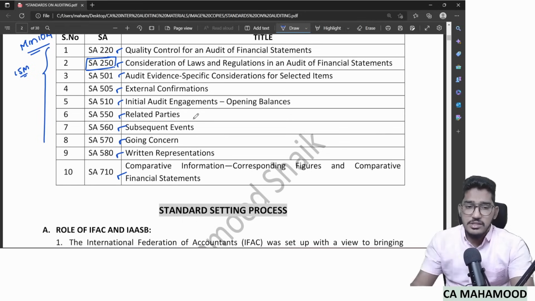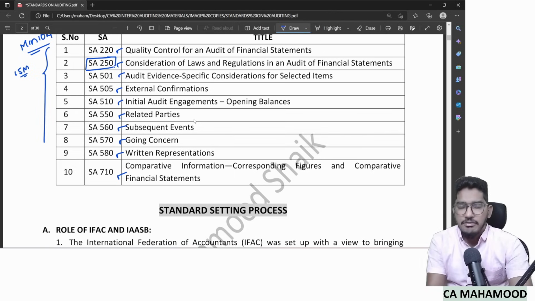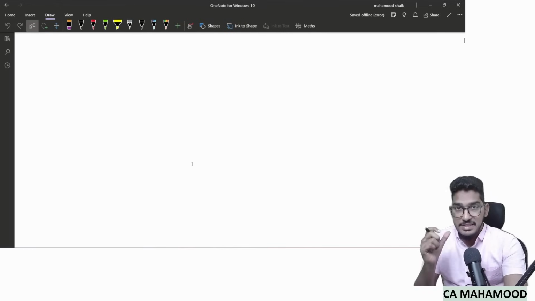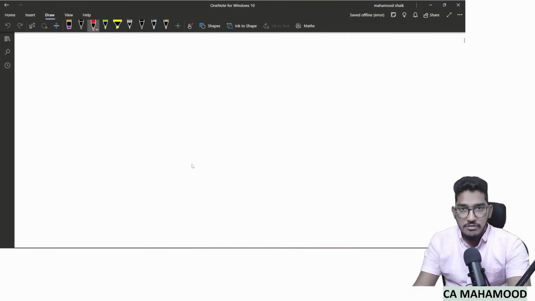First we'll be revising SA 250, which is about consideration of laws and regulations in an audit of financial statements. And one more thing, before we go into discussion of these standards, I want to do one quick revision of the standard setting process, how the standards will be set. This discussion is very important for MCQs and true or false statements. So first I will revise the standard setting process.